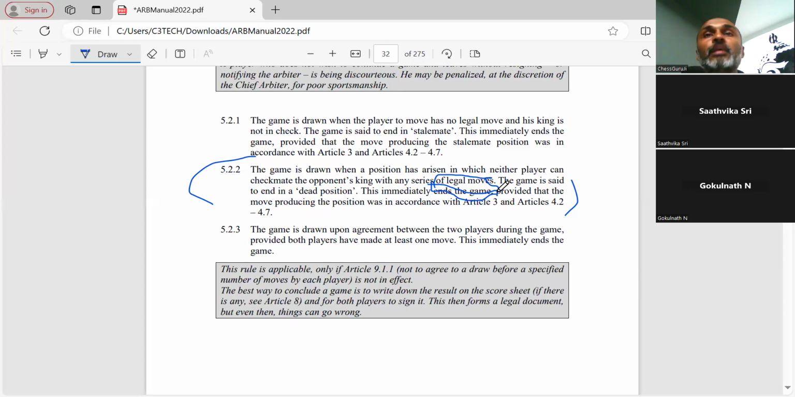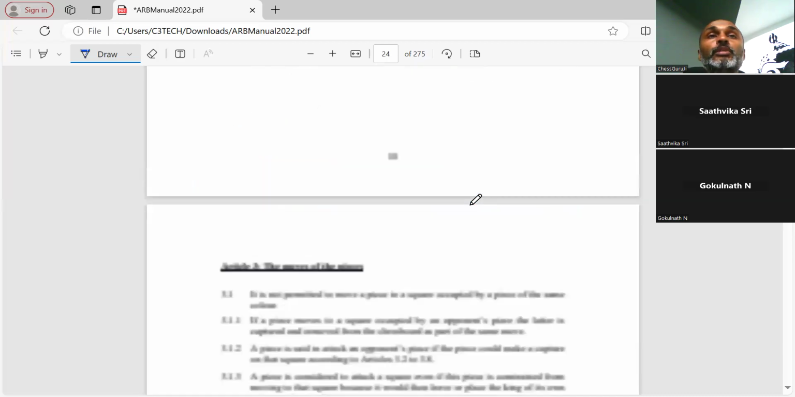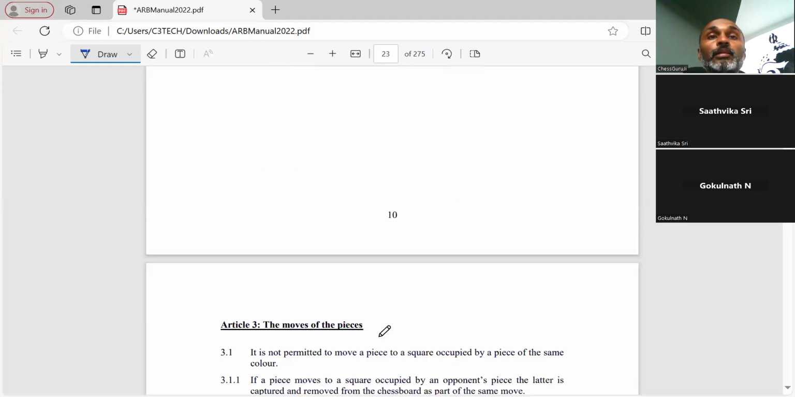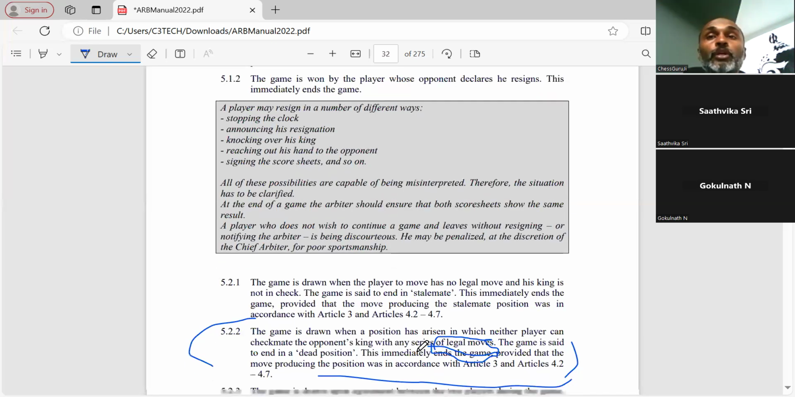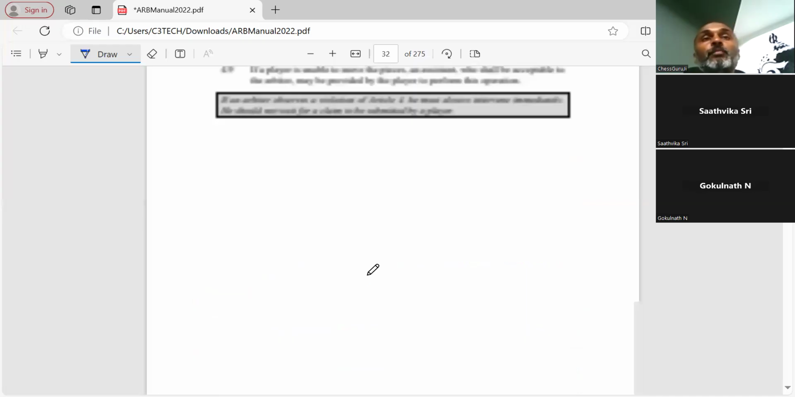This immediately ends the game, provided that the move producing the position was in accordance with articles 3, 4.2 and 4.7. Article 3 says the moves should be legal, like what the moves of the pieces are and how they should be done. Here they're talking about 4.2 and 4.7, so we need to see what these say. Only then could we declare the game as drawn.